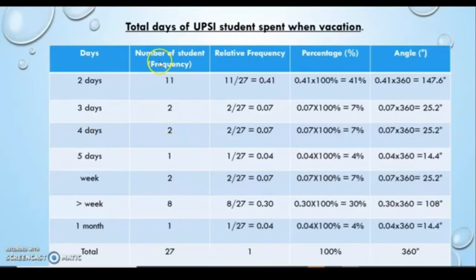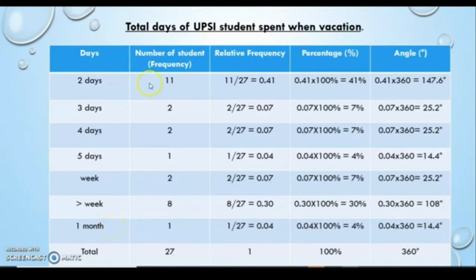So this question is about the total days UPSI students spend on vacation. After we analyzed it, we found that this question is quite similar to the previous one, since it is also quantitative data with discrete variables. In the questionnaire, we just provided a blank place so that the respondent can fill in how many days they spent on vacation. We found 7 answers from the respondents, which are 2 days, 3 days, 4 days, 5 days, a week, more than a week, and 1 month.